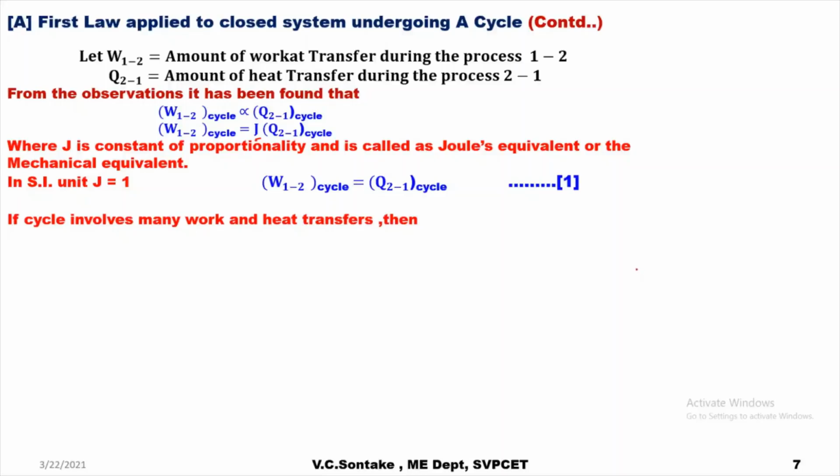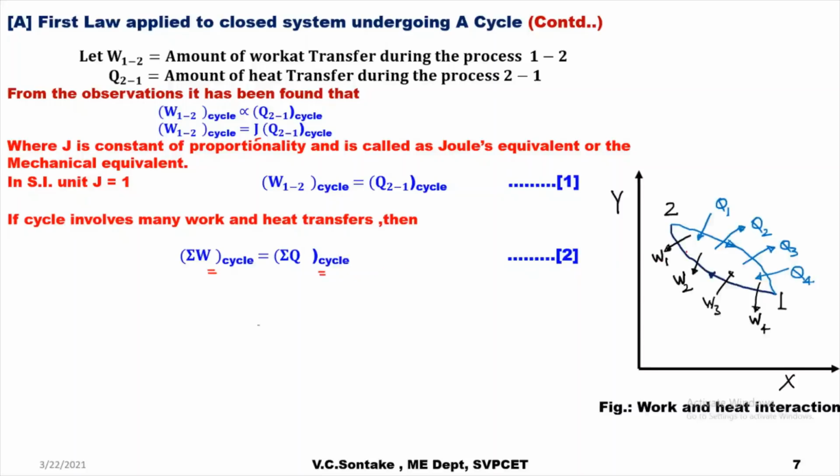If a cycle involves many work and heat interactions, then the first law of thermodynamics for a closed system undergoing a cycle can be given as: the summation of all the work transfers involved in that cycle will be equal to the summation of all the heat transfers involved during that cycle.